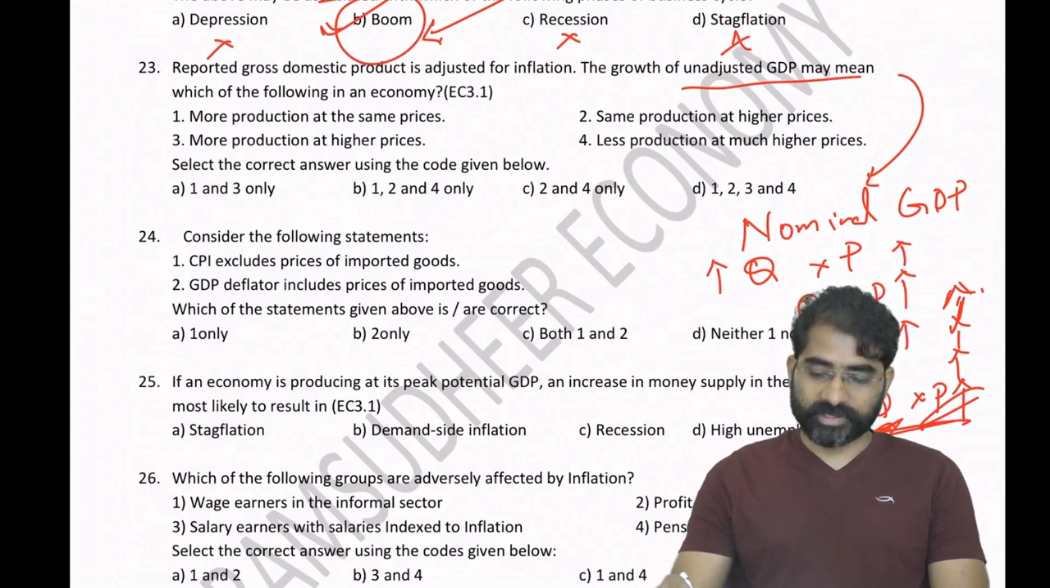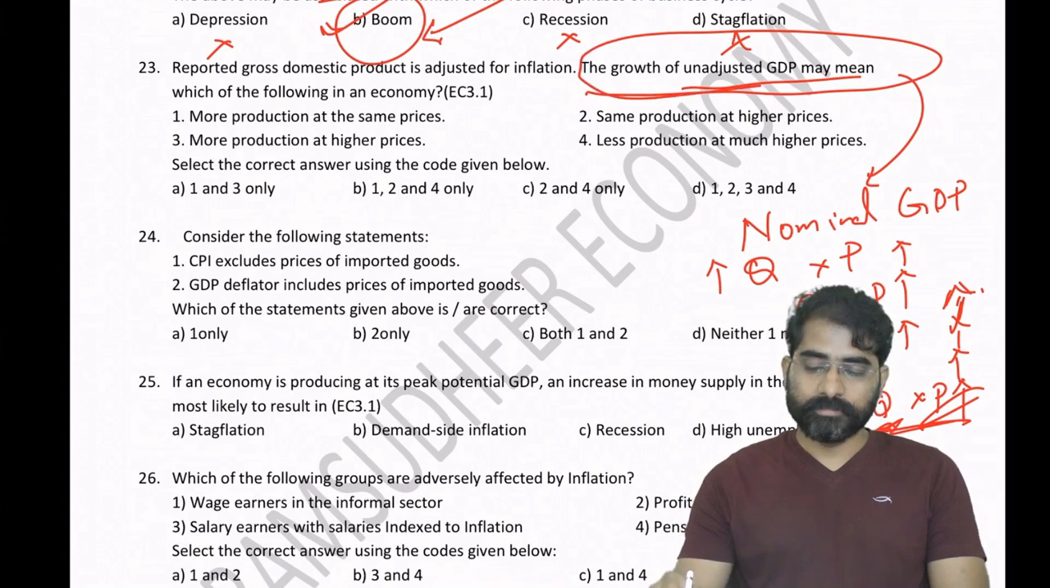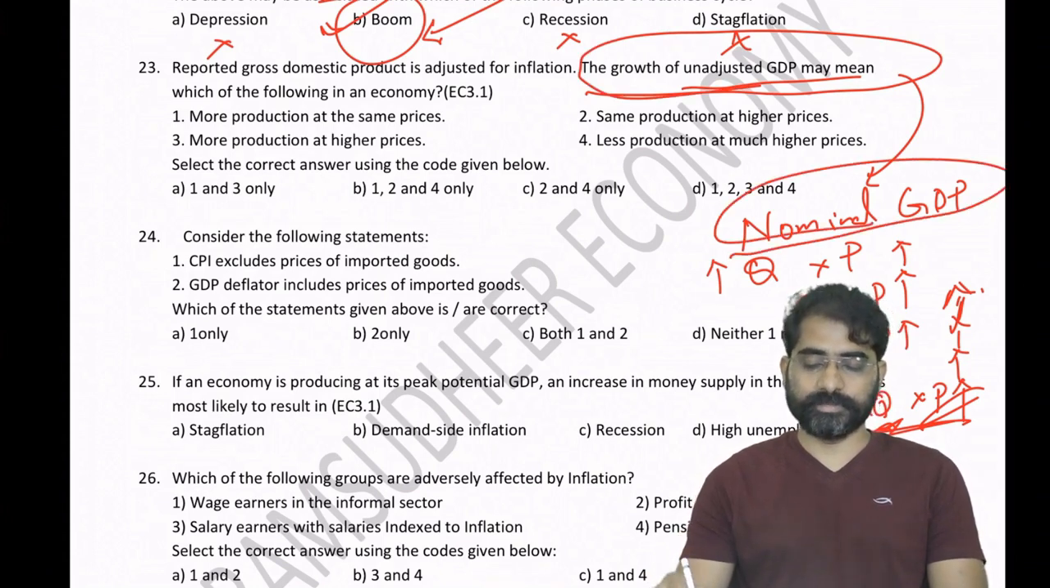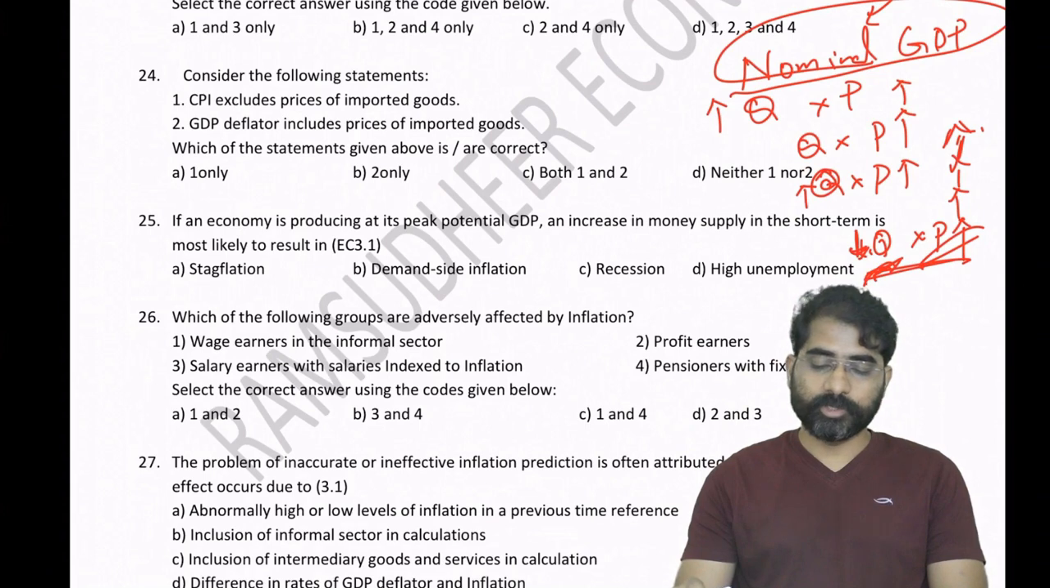So here, when he's using the words growth of unadjusted GDP, it means it is not adjusted for inflation. So he's referring to nominal GDP. That is the understanding you should have. Unadjusted GDP means you're talking about nominal GDP. Nominal GDP is quantity into price, it depends on Q as well as P. Okay, go to the next question.